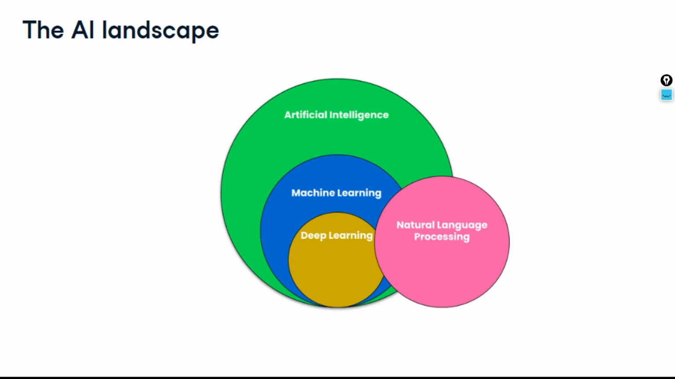If I speak in Hindi, Kannada, Tamil, or whatever language, Siri can understand that. Even with Alexa, you can change the settings so that you can talk in Kannada or any other regional language. That is possible because of a technique called natural language processing.